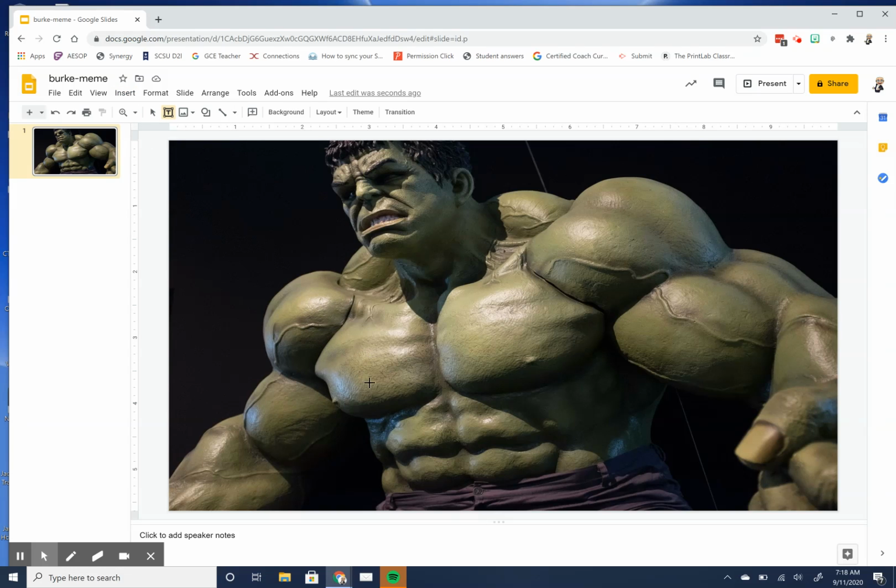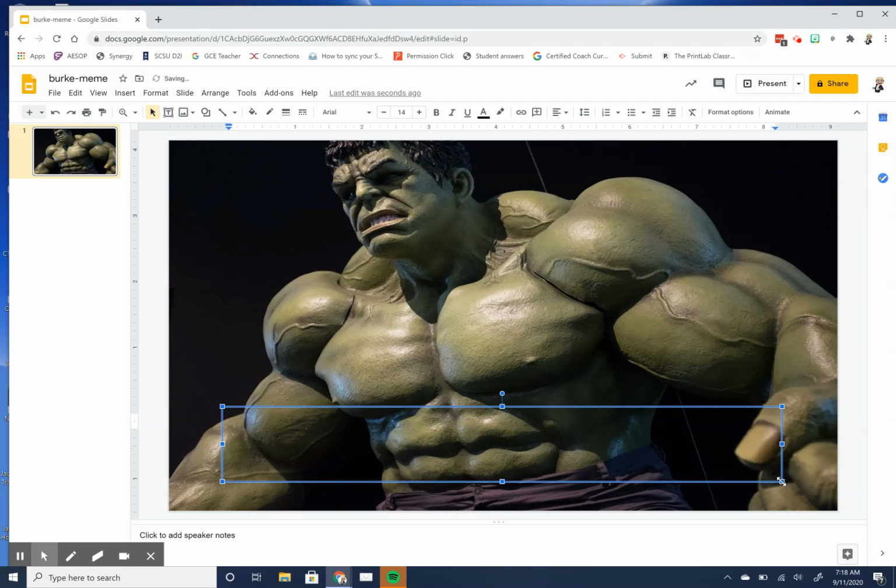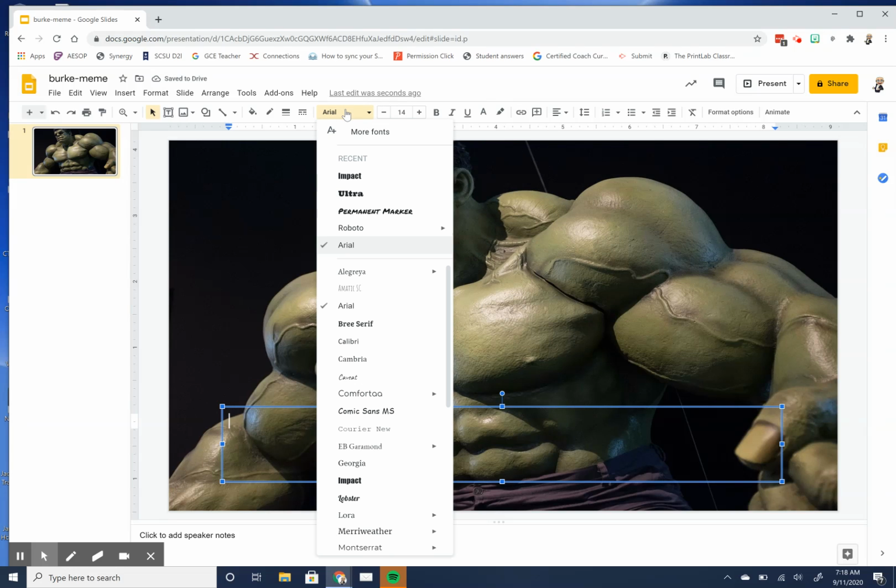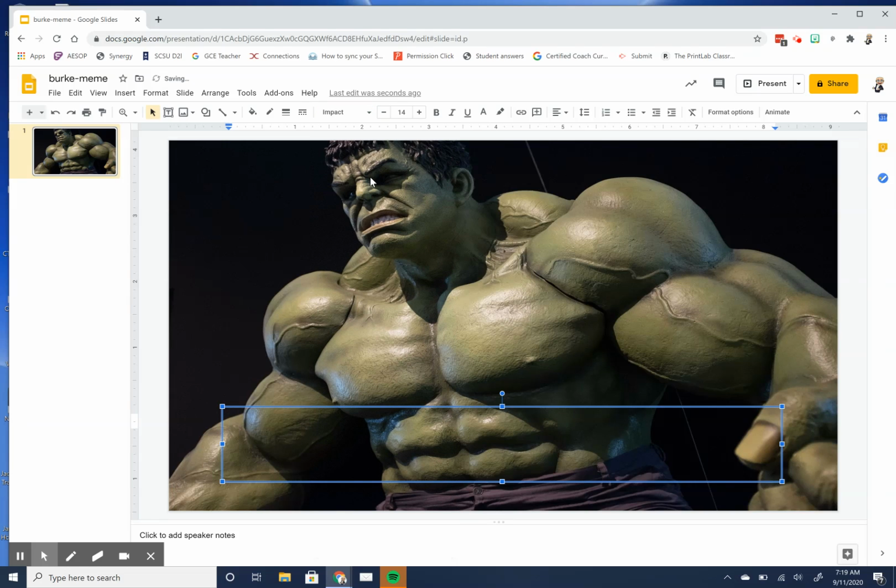If I drag, I can put my text box right here at the bottom. Then you need to make sure that you change the color of your text so that it's complementary to what you're looking for. So I'm going to make this a white text so it shows up real nice. I'm also going to change the font to make it something a little bit better, and change the size by increasing the size of my font. I'm going to put it all in caps.